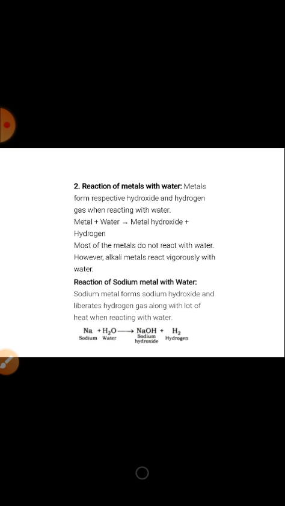Reaction of metals with water. Metals form respective hydroxide and hydrogen gas when they react with water. Most of the metals do not react with water. However, alkali metals react vigorously with water. Sodium metal reacts with water, forms sodium hydroxide, and hydrogen gas is liberated.